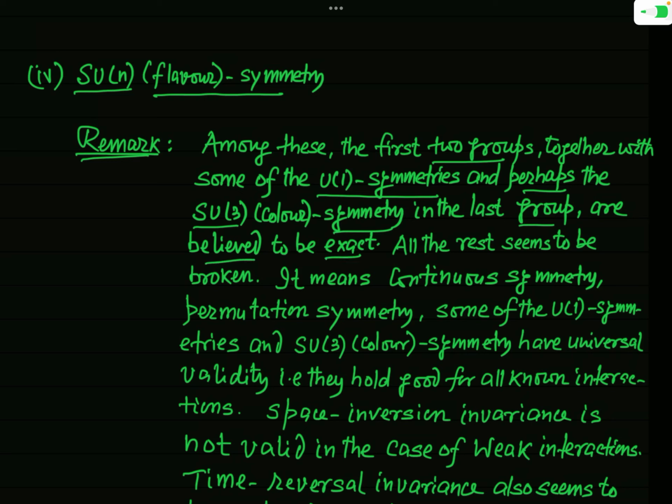When we say it is believed to be exact, it means it is of universal validity; it holds in almost all four interactions.